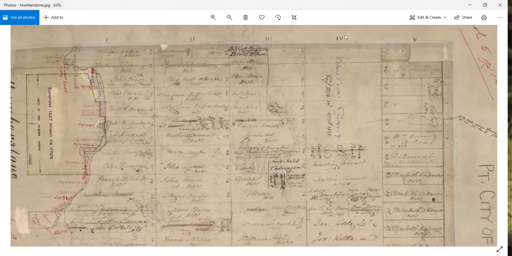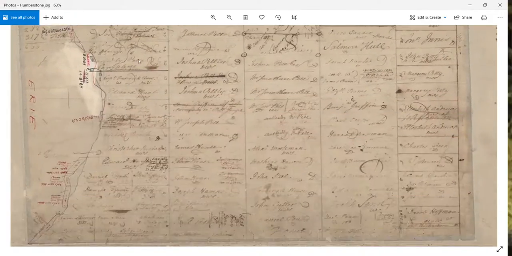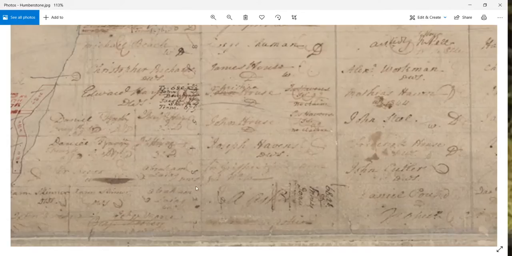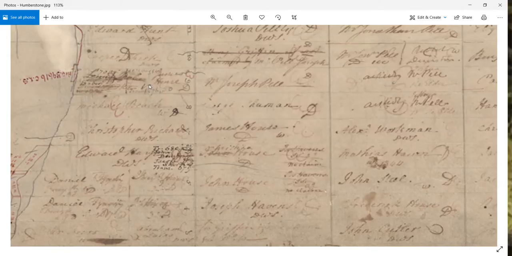These are the concessions, and usually the concessions are written in Roman numerals. I think with Bertie, they had it written as numbers. So again, I can't say that that's always going to be the case. So these are the concessions, usually written as Roman numerals, and down the side here we have the lot numbers. So this is concession 1, lot 9. I'm going to scroll down to here, and this is difficult to read. So I've got 1, 2, 3, 4, 5, 6, 7, 8. Oh, sorry, this is 8 here, and this is 9.